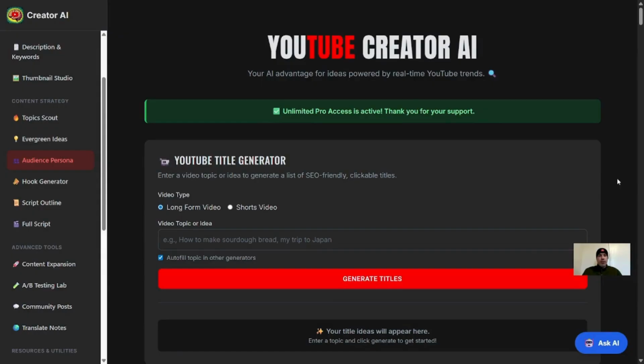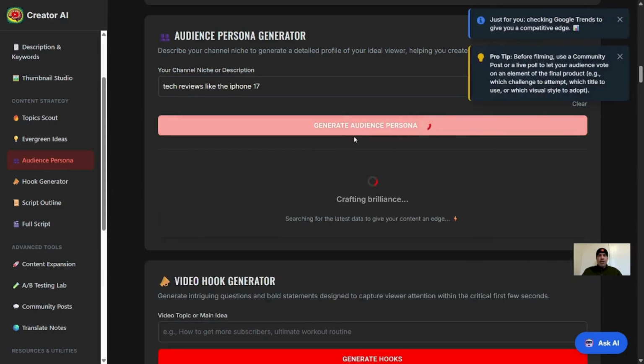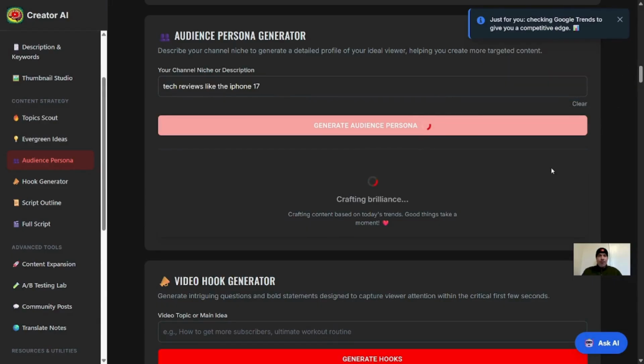Before you make your next video on YouTube, do this. Come to YouTube Creator AI, come to the audience persona. Come down here and put in your channel niche or description. So in this example, we're going to do tech reviews like the iPhone 17. Generate an audience persona. So here you can put in whatever your channel niche or description, and it's going to give us an example audience member.